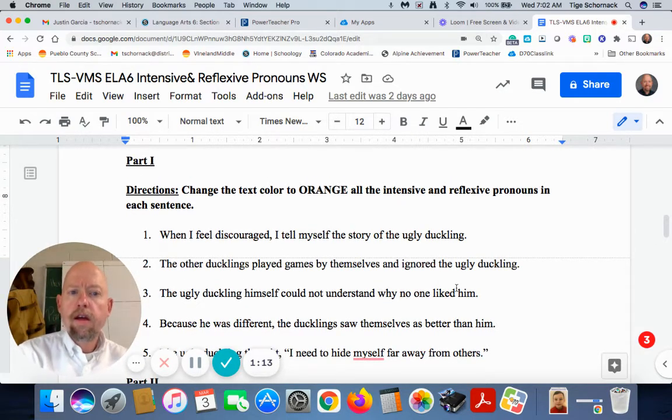Directions. For part 1, you're going to change the text color to orange all intensive and reflexive pronouns. I don't like those, my directions. Change the text color to orange all the intensive and reflexive pronouns in each sentence. Okay, never mind. They're fine.